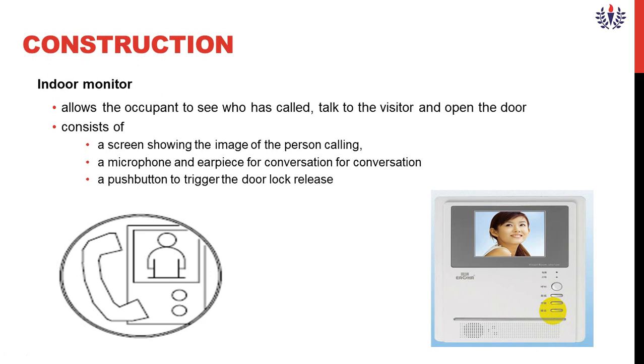If a person wants to enter the building, this outer panel will capture the image and voice communication. He introduces himself, and his voice is recorded by the outdoor panel and sent to the indoor panel. The person sitting inside the building sees whether he is a correct person to enter. He has an ID card and shows the ID card to the camera, so that ID card and his image are reflected in this indoor panel.